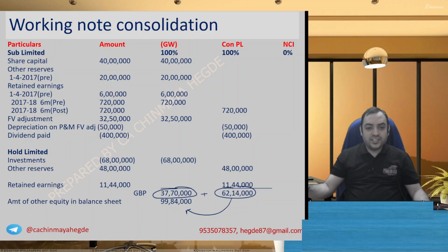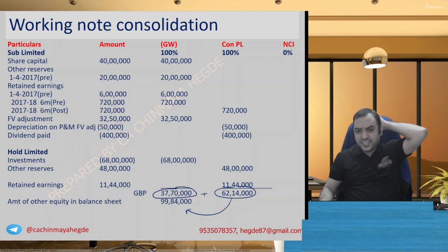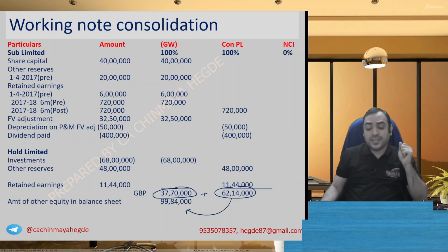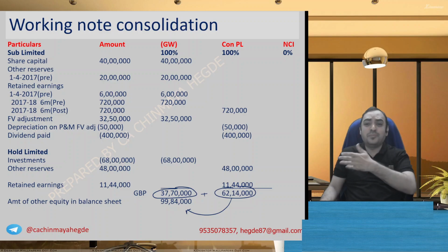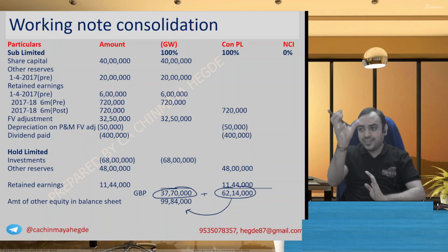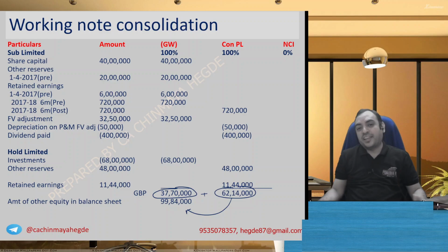Okay, let's go to balance sheet. And I think before balance sheet, we need to do one working note for PPE. But in fact, in this problem, not only PPE has fair value adjustment, even trade payable is there, inventory is there. So we can do in the same format other elements also. That is holding company amount, subsidiary company amount, adjustments we do, and the balance sheet amount.